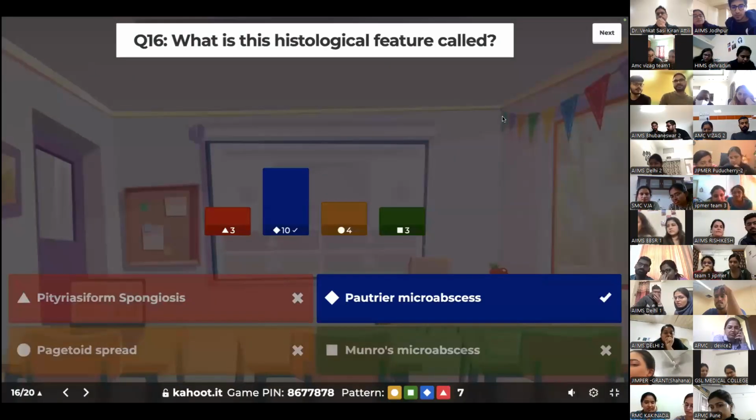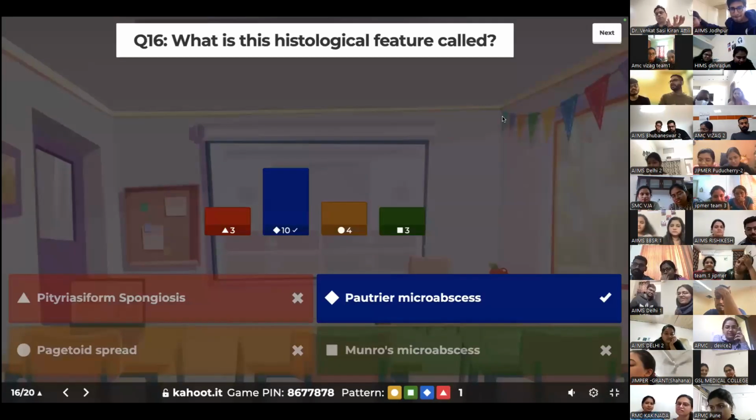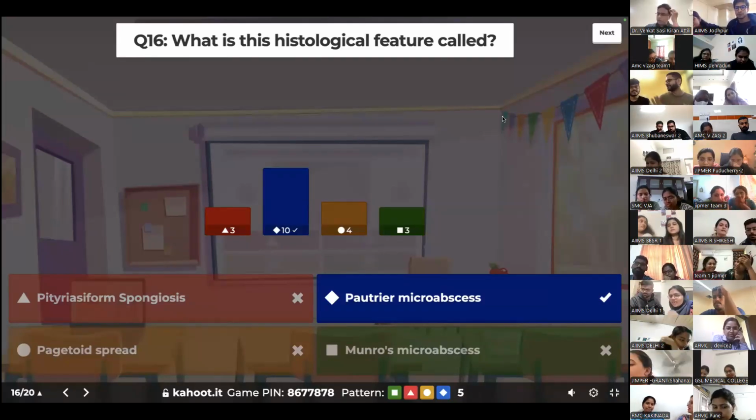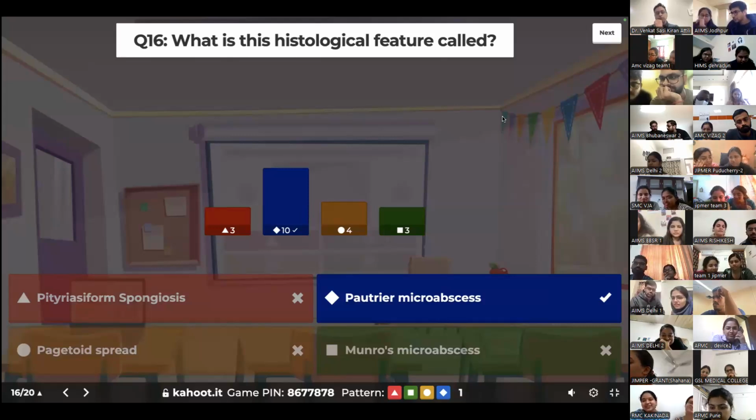Excellent. 10 of you have got it right. It's not pityriasiform spongiosis. These are typical Pautrier's microabscess. These are all lymphocytes, abnormal lymphocytes going up into the epidermis. This is not pityriasiform spongiosis, because there's no real spongiosis in this. The diagnostic feature in MF or cutaneous T-cell lymphoma is the presence of epidermotropic lymphocytes in the absence of spongiosis. So there's not much spongiosis there, in fact.